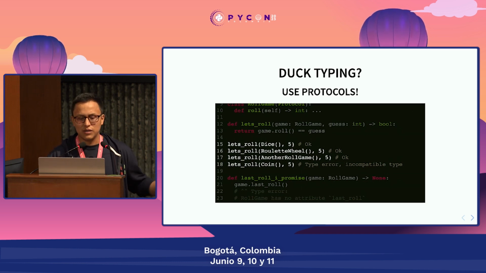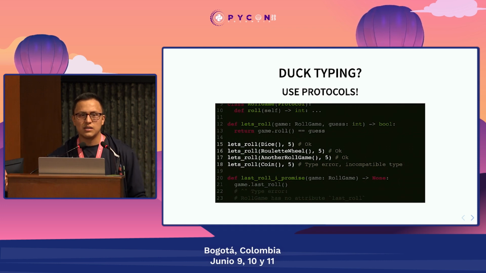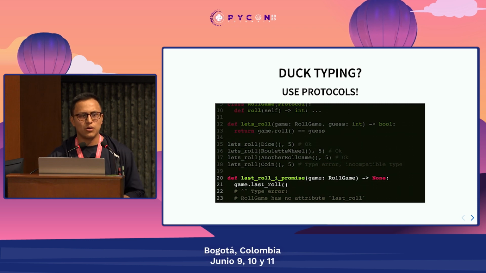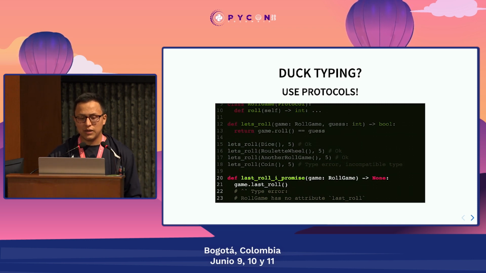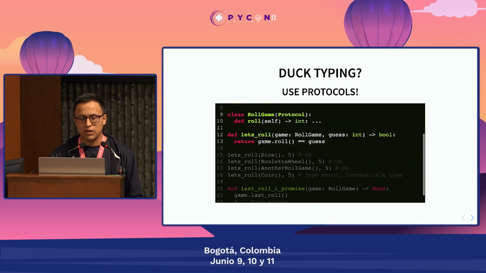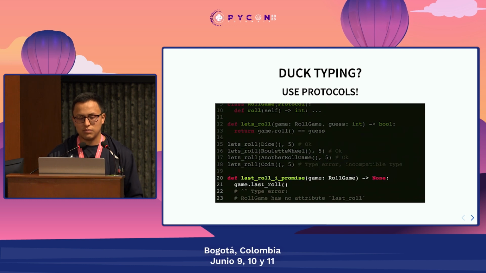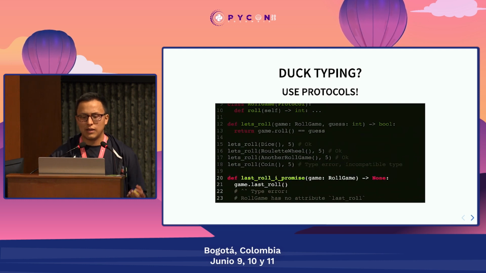If I try to pass a coin, the type checker is going to complain, saying this object doesn't have that method. And also if I try to access a property that does not exist on my protocol, I'm also going to get a type error. So that's pretty nice. And if you like duck typing, for writing some kind of parametric code, this is a way to get even better things with type hints.